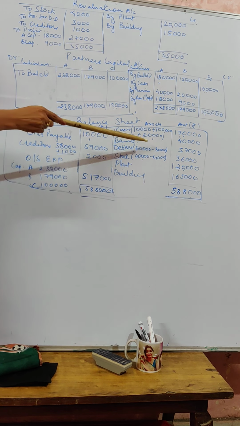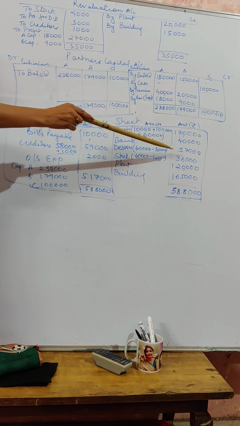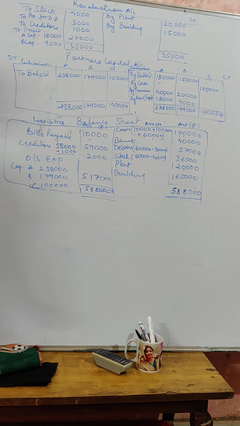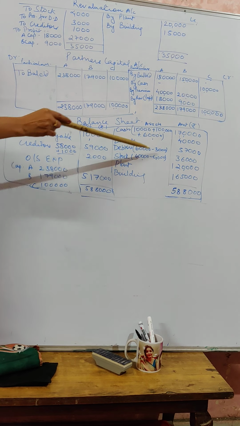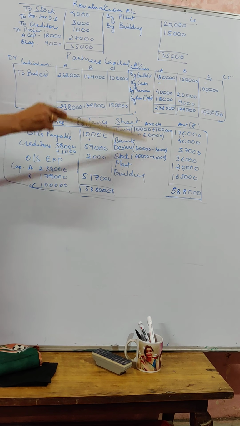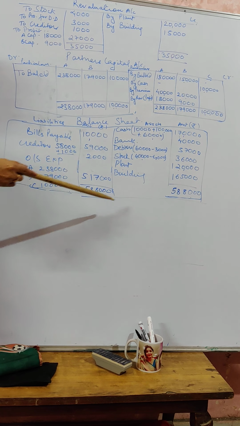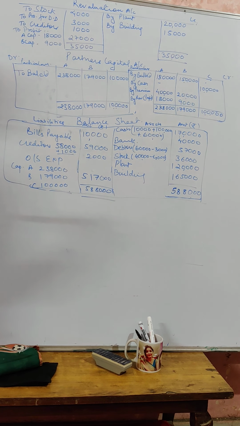Out of debtors, 3,000 is said to be doubtful, so your good debtors will be now 57,000. Stock, which 4,000, which was found overvalued, need to be deducted, that gives you 36,000. Plant valued up to 1,20,000, so that you have to record, and building being appreciated by 15,000, that has to be added, and this will give you a balance sheet total of 5,88,000.